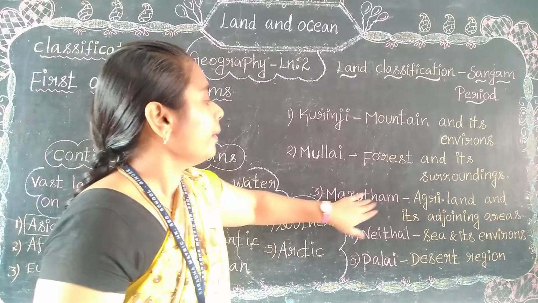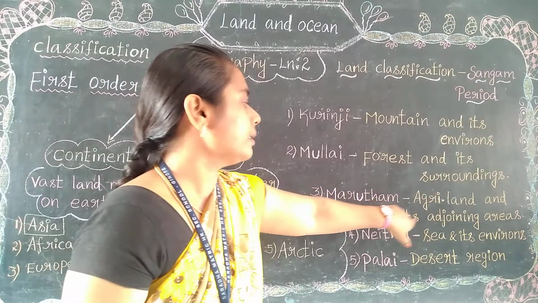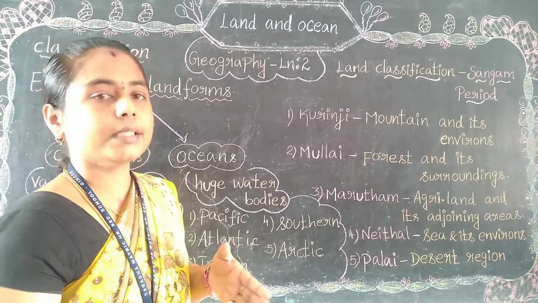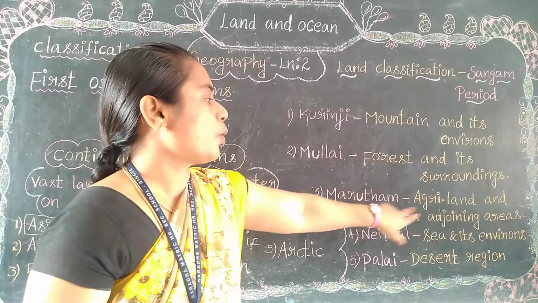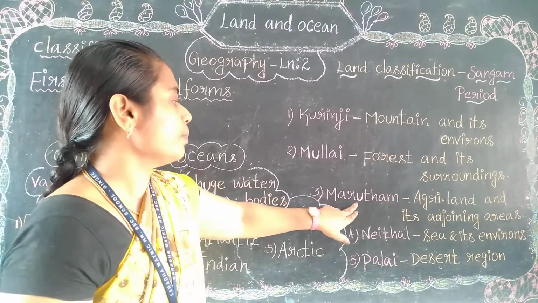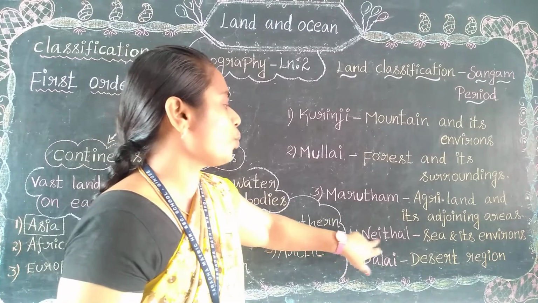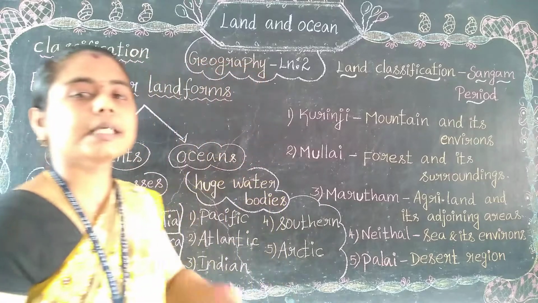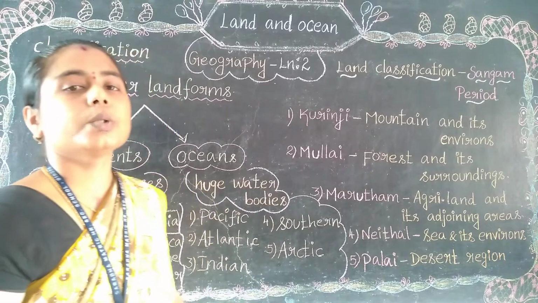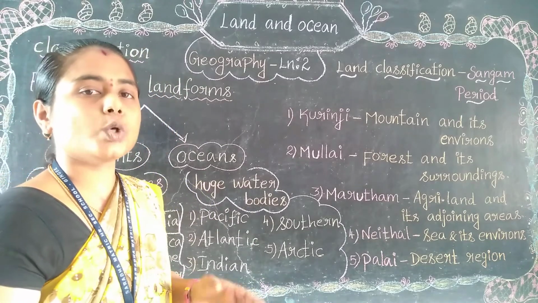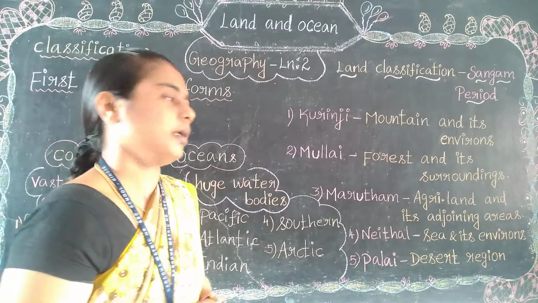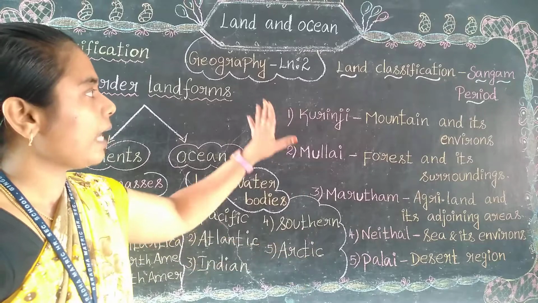Next, Marudam, agricultural land and its adjoining areas. Agriculture means what? விவசாயம். And its adjoining areas too, which are all based on agriculture, the farming process. So that is Marudam. Then Neidal. Neidal refers to what? Sea and its environment, that is கடல் சார்ந்த இடங்கள். Next, Palai, desert regions. So desert region and its environment. Palaivanam, desert region. So these are all the five land classifications.